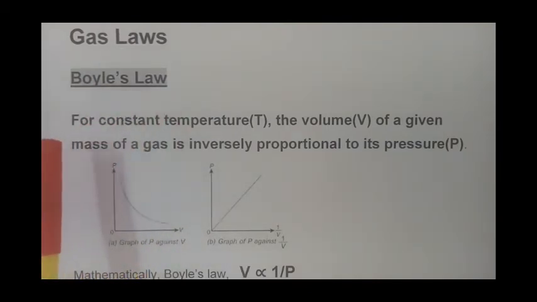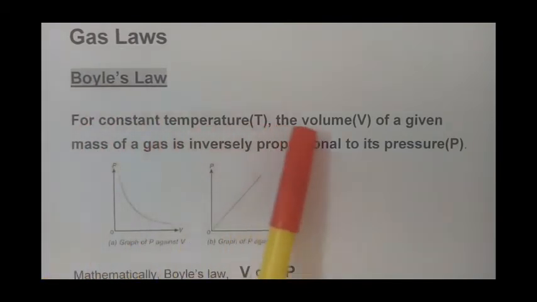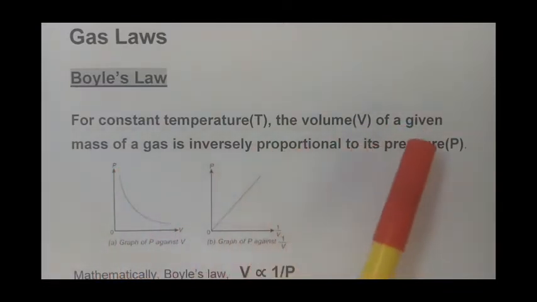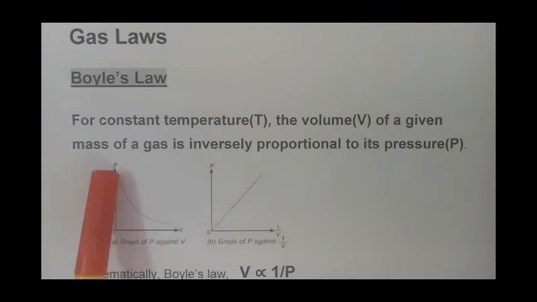What Boyle's law says is that for constant temperature, the volume V of the given mass of a gas is inversely proportional to its pressure. So this is the graph here. This side is pressure and this side is the volume. When the pressure increases, the volume decreases, or when the volume decreases, pressure increases. So volume and pressure are inversely proportional to each other.